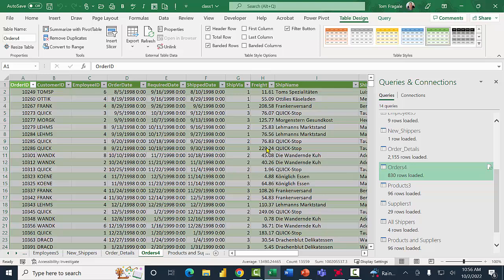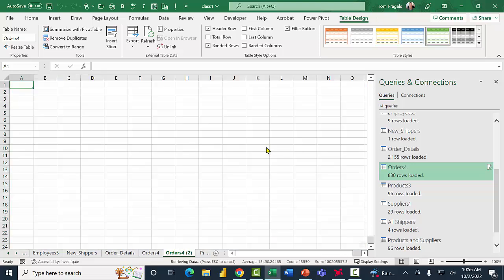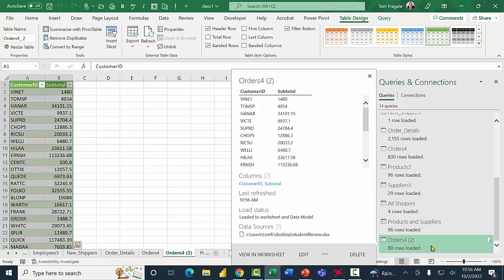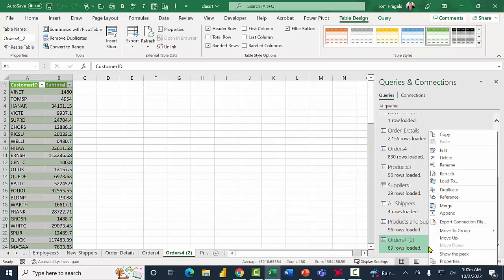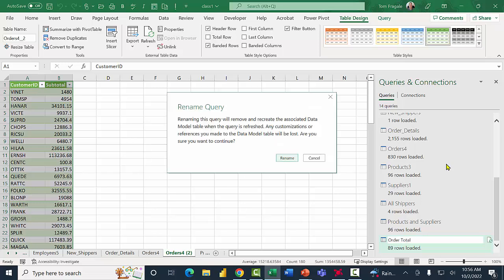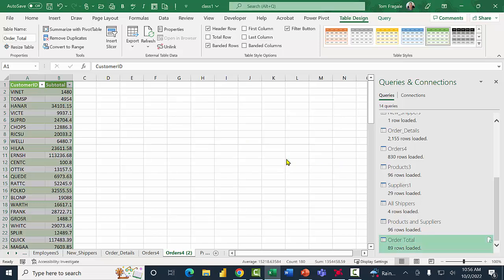Actually, it's going to be called Orders for version 2. I'll change the name of that. See how it says Orders for version 2 over there? So I'm going to right click on that table. I'll pick on rename. I'm going to call this one Order Totals. And I'm going to pick on rename there. And that's fine.